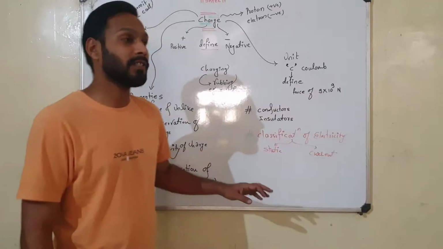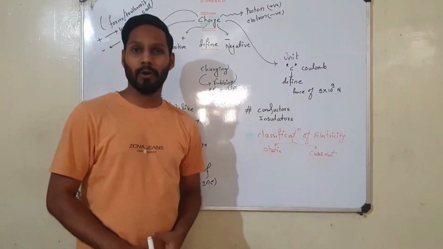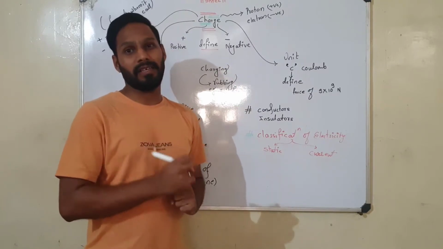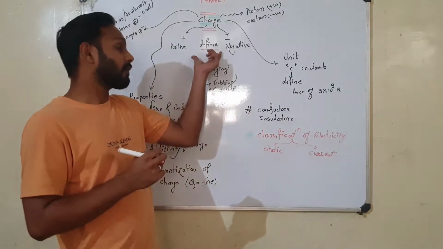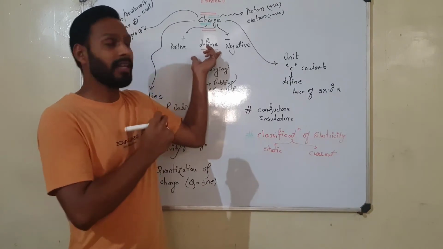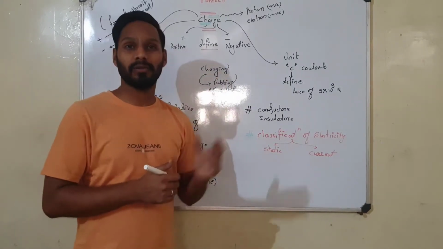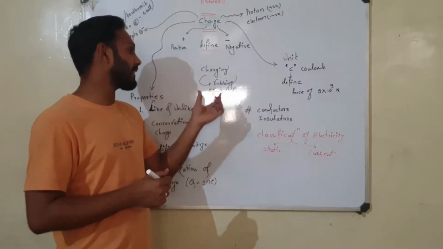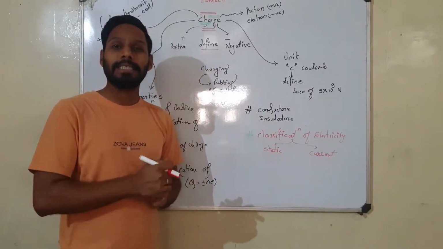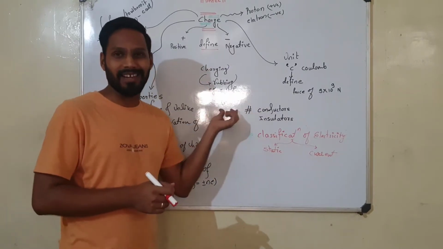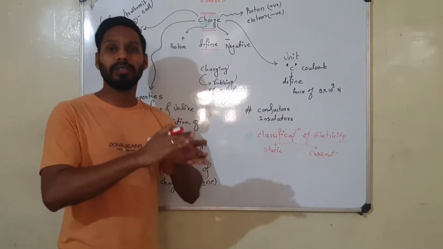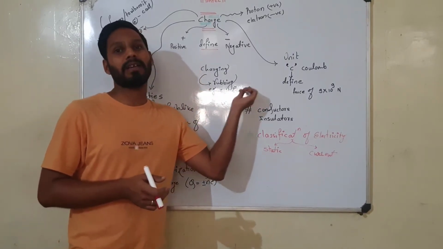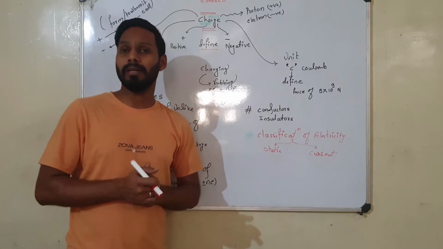What is the definition of charge? Charge is the fundamental property of matter or a substance which causes it to experience a force of attraction or repulsion whenever any charge comes near that particular charge. So what is the process of charging? The first process we saw is rubbing, where we saw the example of silk cloth and glass rod. We rub both materials against each other, and one of the materials becomes positive and the other becomes negative.